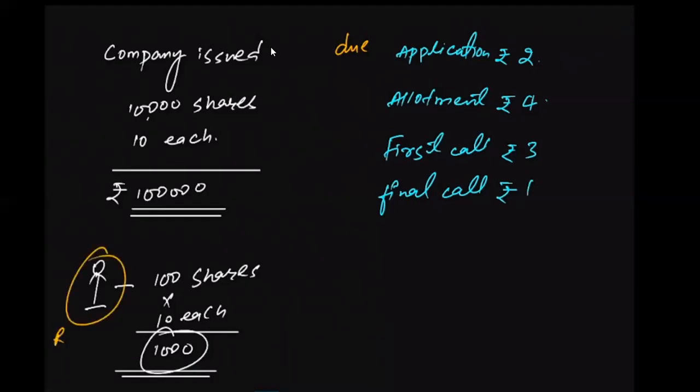Let's name him Ramesh. Ramesh paid 2 rupees on application. When the company asked him to pay 4 rupees on allotment, that means the company made the allotment due by 4 rupees, and he paid for the allotment as well. So the company received the payment of the allotment from him.